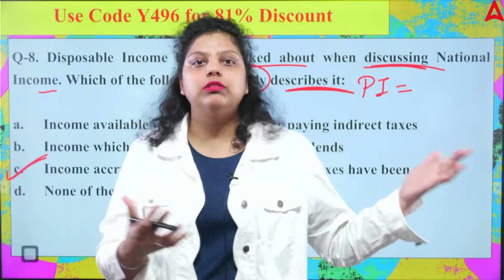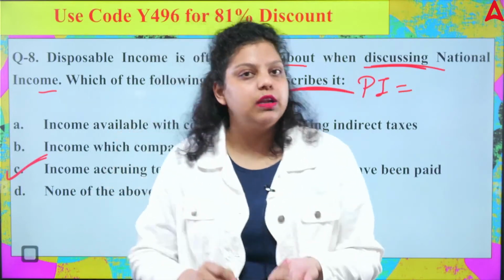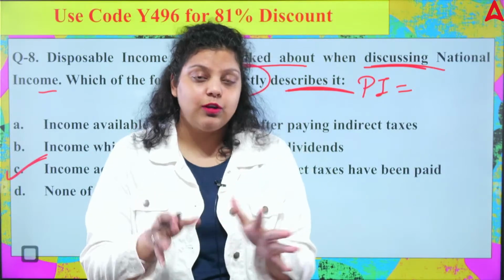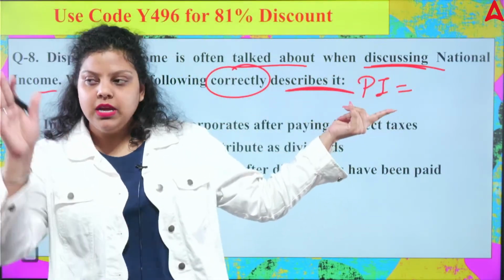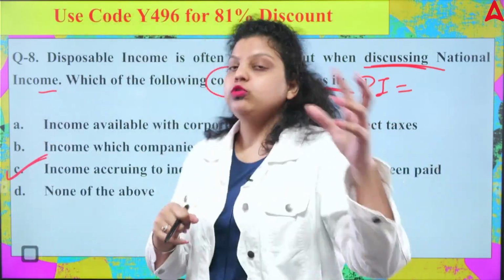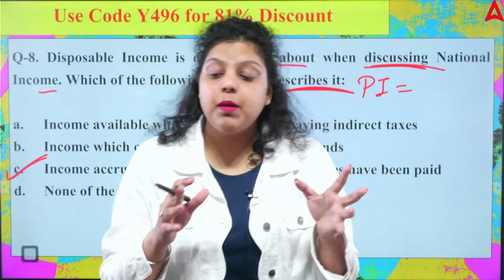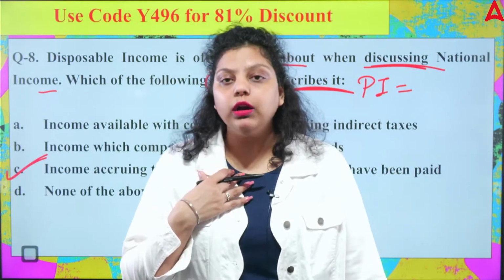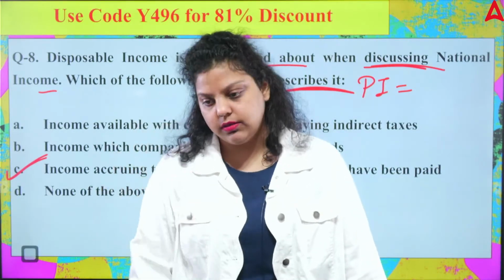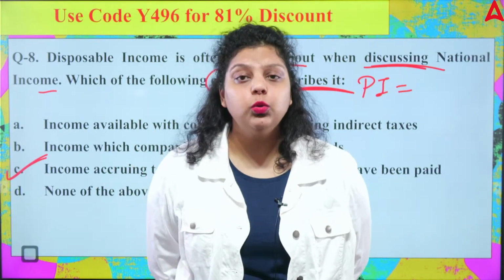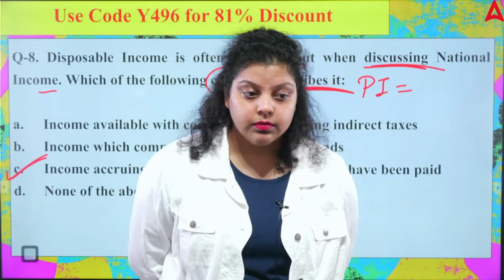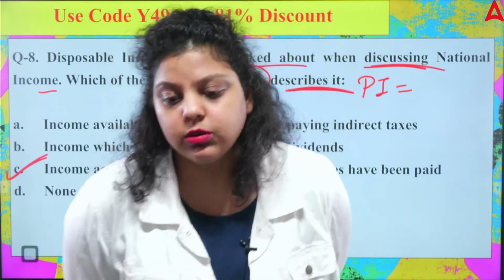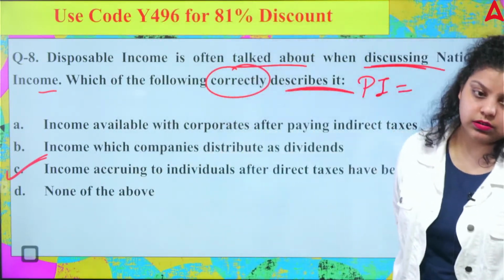It doesn't matter from which sources I will be earning. I am earning from Adda 24/7, I am earning from share market or whatever the sources. But my total income in a year will be 10 lakh rupees, and that is known as a personal income of a person. The total income of a person is known as personal income. So if I am earning 10 lakh rupees in a year, will it be possible for me to spend the whole amount of money? Let me know, yes or no. Can I spend the whole amount of money that I have earned in a year? Answer quickly. Is it possible or not?